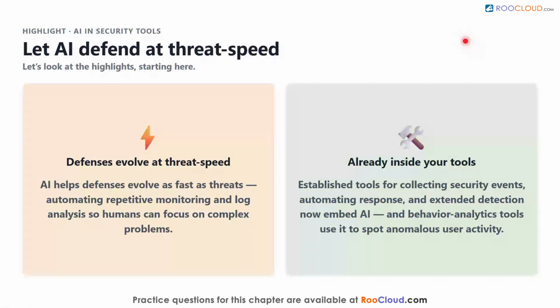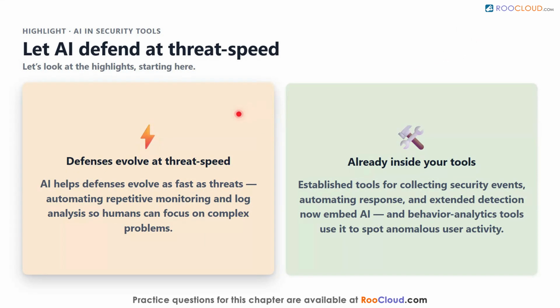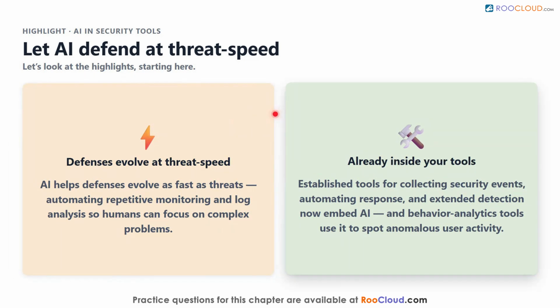Let's look at the highlights, starting with using AI inside your security tools. AI helps defenses evolve as fast as threats, automating repetitive monitoring and log analysis so humans can focus on complex problems. Established tools for collecting security events, for automating response, and for extended detection now embed AI, and behavior analytics tools use it to spot anomalous user activity.